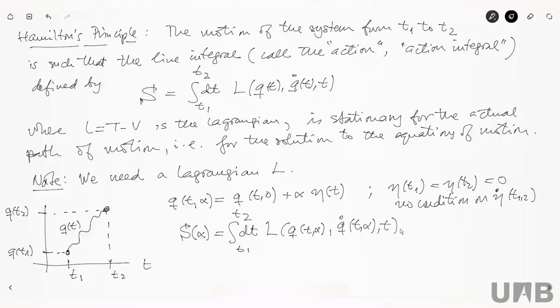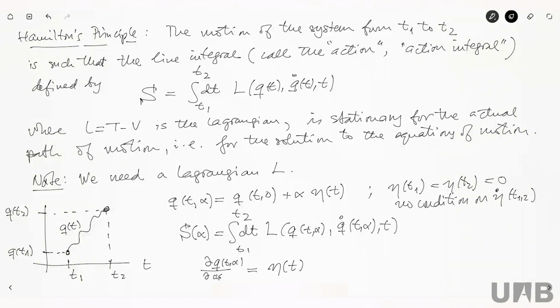Now, notice one thing. When I take variations of q with respect to alpha, I take the derivative of q of t, alpha with respect to alpha, and of course, as I did before in the calculus of variations, this is eta of t.